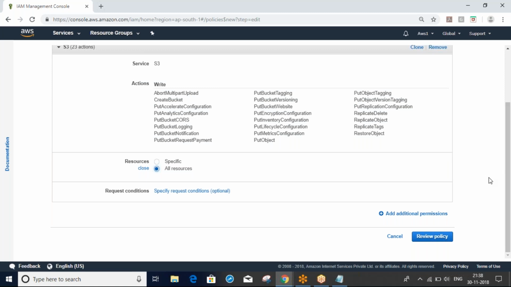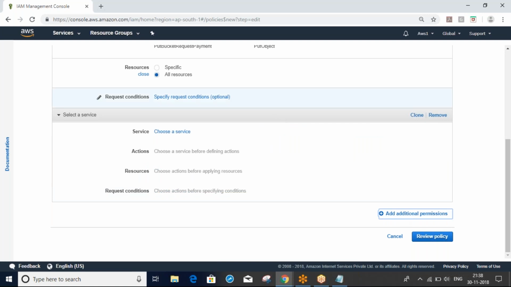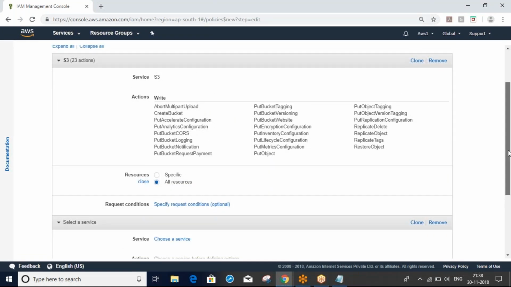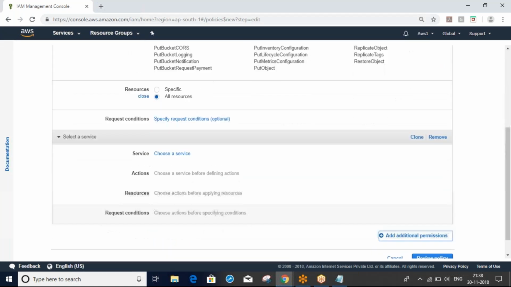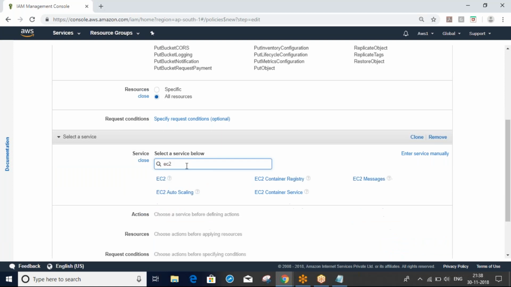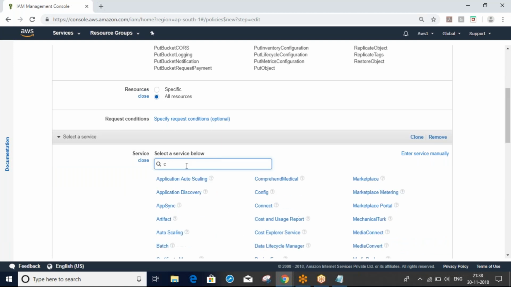This is one thing. In the same policy, if you want, we can add another. This is for S3. If you click this, we can add one more service. For example, if you want, EC2, whatever you want, CloudWatch. As per your requirement, in one single policy, we can include multiple services' permissions.